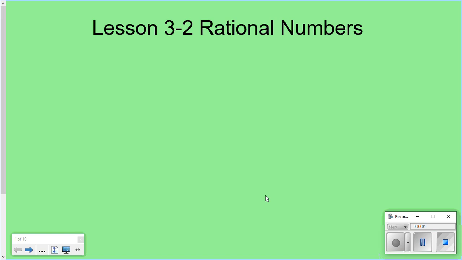3-2 is rational numbers. There's a lot of notes today, so we will probably take 2 days. There's some new parts to this that you've never done before that you're going to need to know. So, rational numbers 3-2.